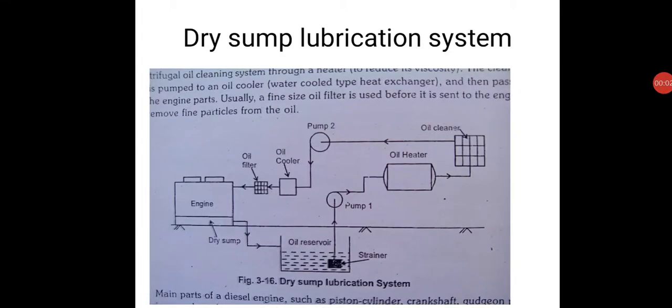Hello students. Now we should look at the last component of the diesel power plant, that is the lubrication system. As you are aware, in diesel engines the piston is reciprocating in the cylinder, the crankshaft is oscillating, connecting rod is oscillating, crankshaft is rotating, and lots of rotary parts are there like push rods, camshafts. All these parts which are moving relative to each other cause friction, and to reduce friction, lubrication is very essential.